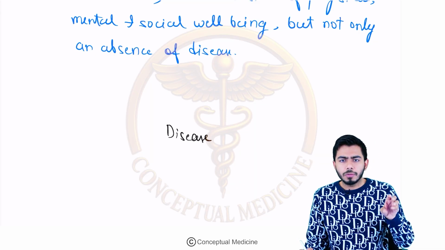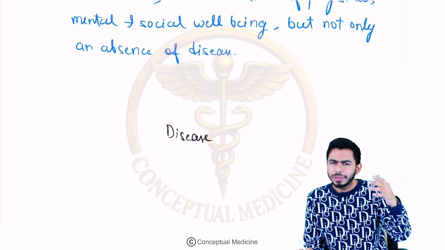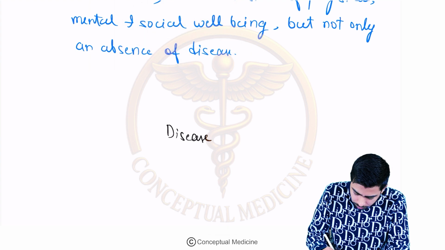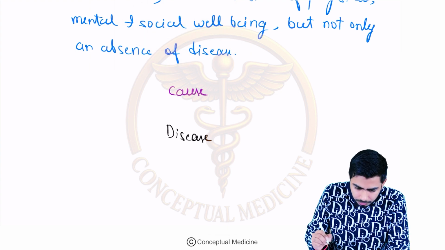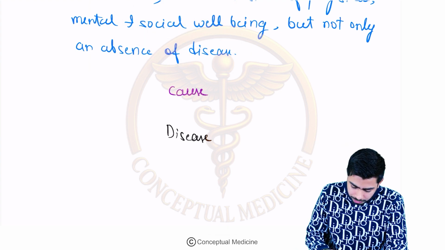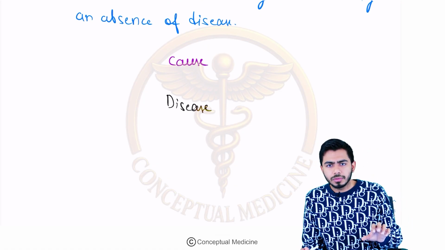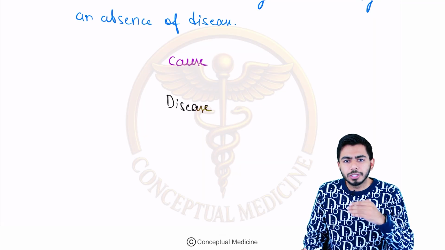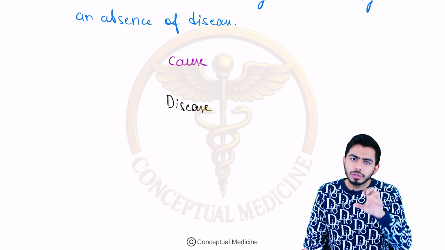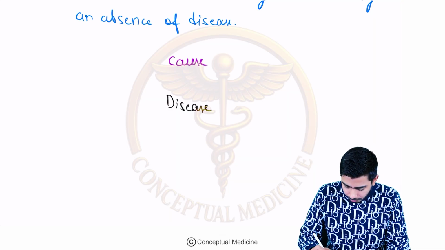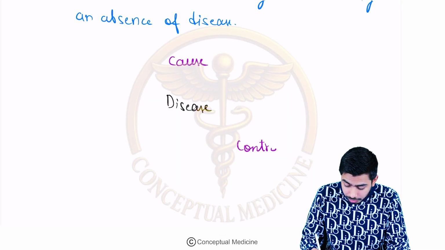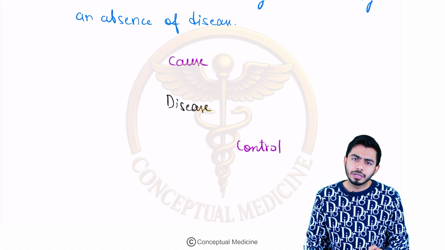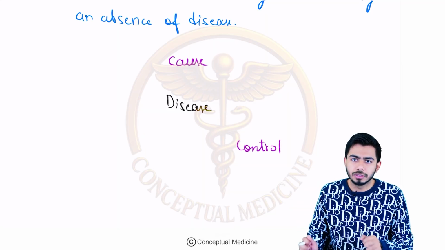That factor could be any cause, so I'm writing the cause of the disease. Then if we find the cause, and we know that due to that cause there is a disease, we will try to treat the disease, to control that disease. And once we are able to control that disease, then we will try to prevent that disease.